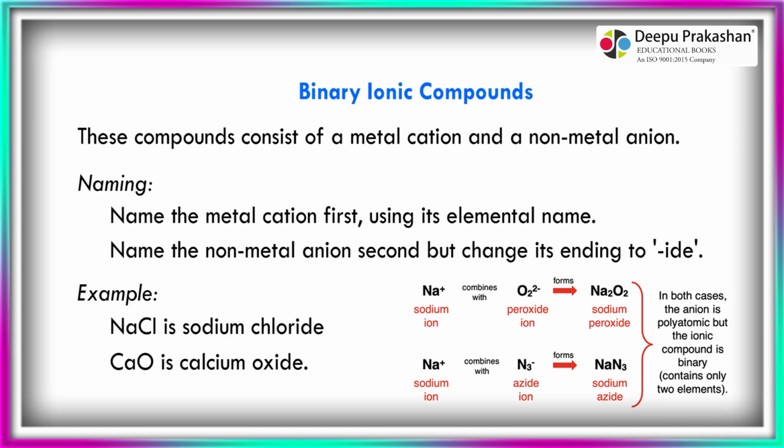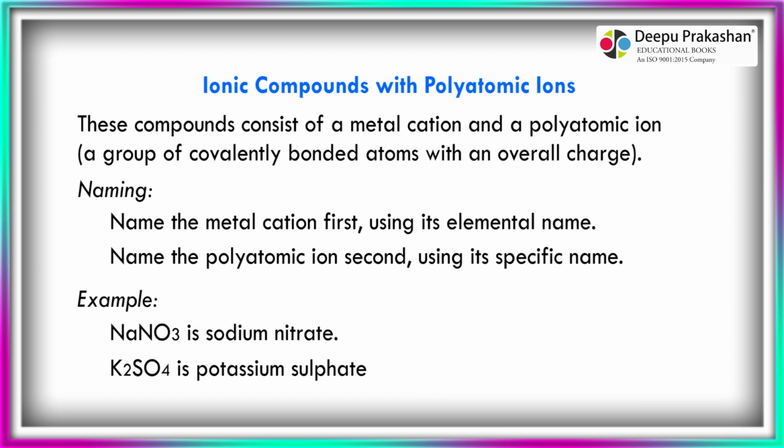Example. NaCl is sodium chloride. CaO is calcium oxide. Ionic compounds with polyatomic ions. These compounds consist of a metal cation and a polyatomic ion, a group of covalently bonded atoms with an overall charge. Naming. Name the metal cation first, using its elemental name.